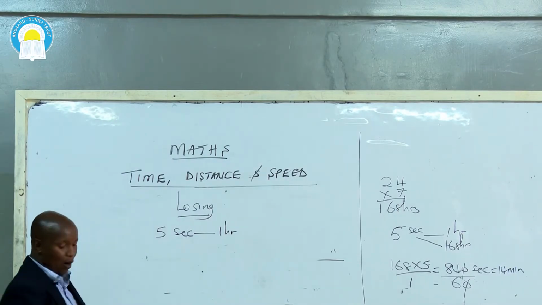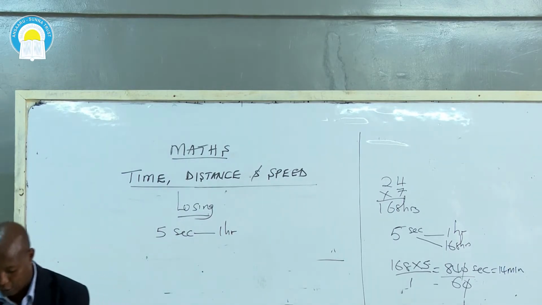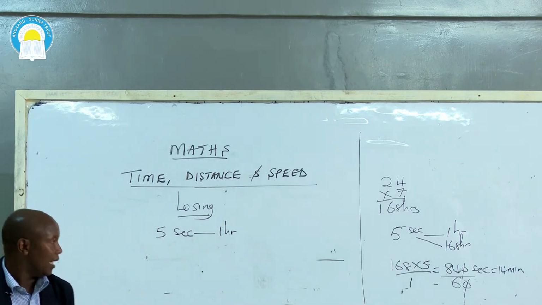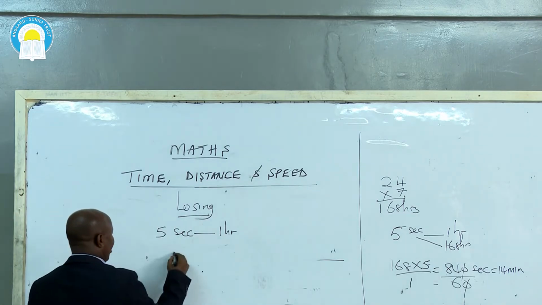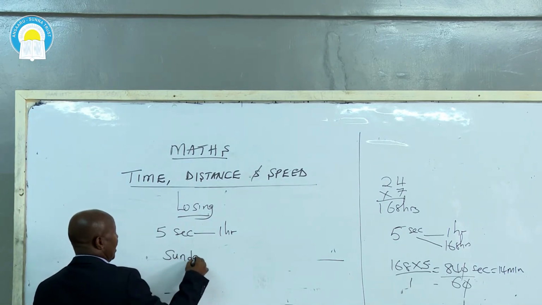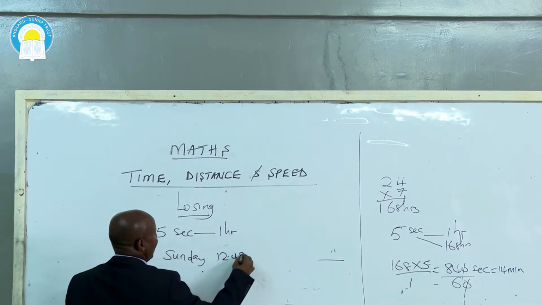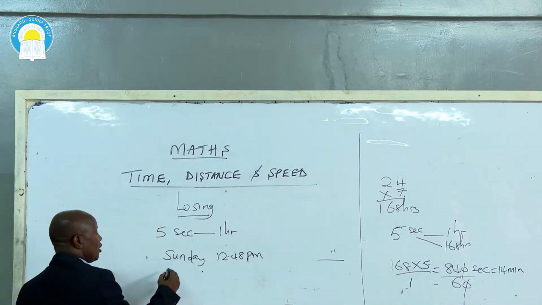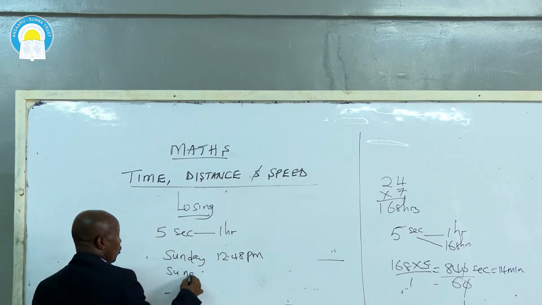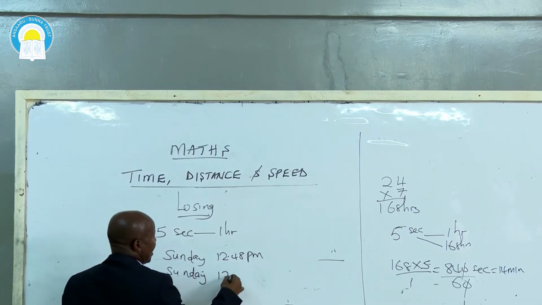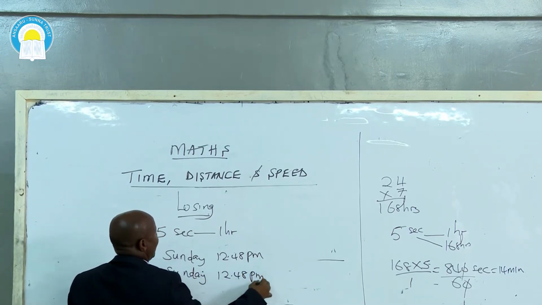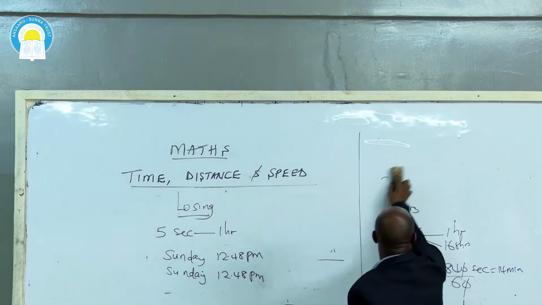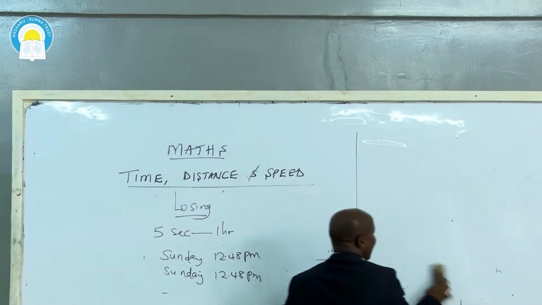If it was set right on Sunday at 12:48 p.m., what time will it show the following Sunday at 12:48 p.m.? Just as I've said before, Sunday to the following Sunday is equivalent to 1 week.